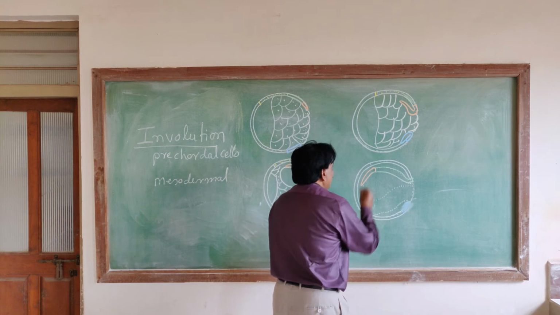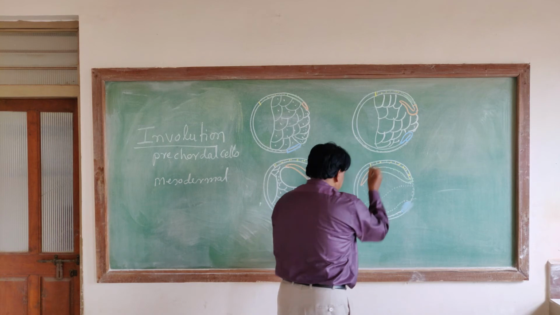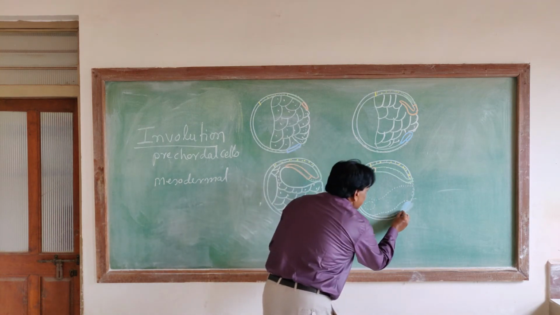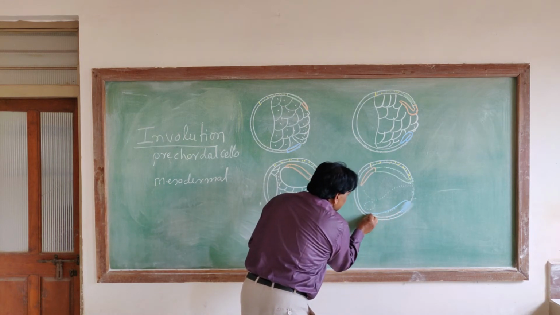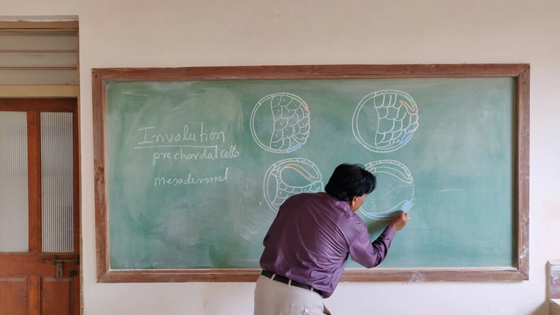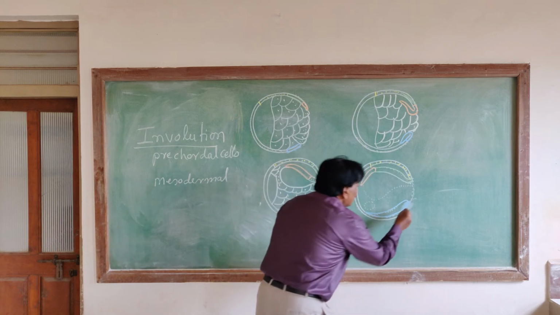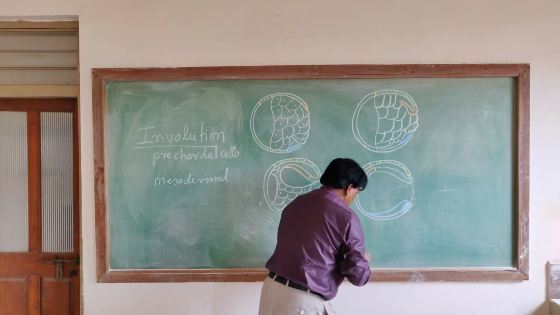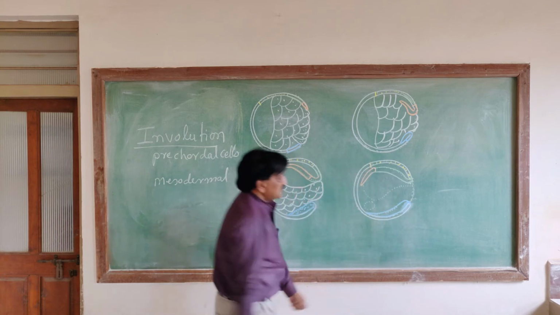The next one is called the neuroectoderm. Here this is called the mesoderm. This is called the mesoderm.